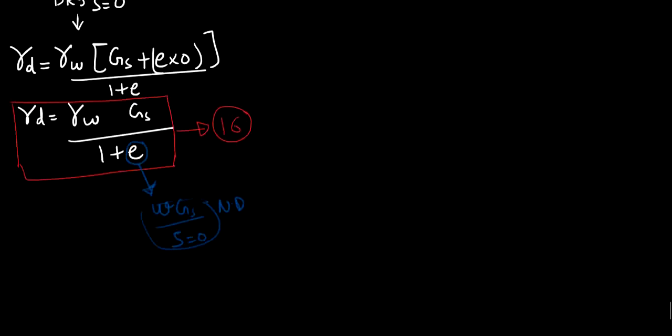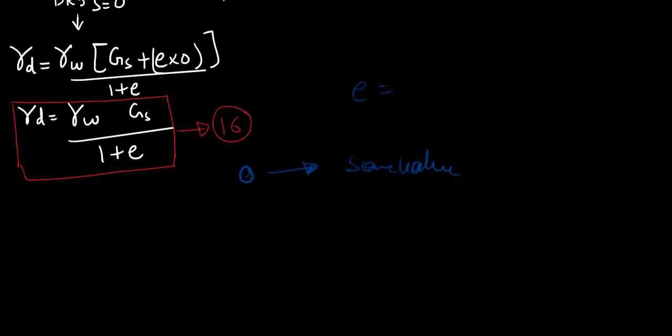But what if I slowly increase my water content from 0 to some value. Now e is equal to wGs by S. For example, I just increase my water content from 0 to 0.1.